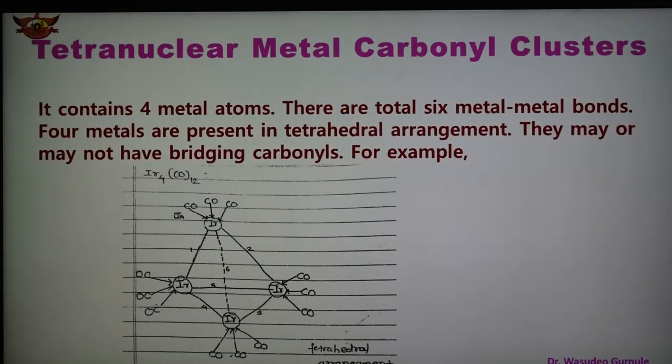And next is a tetranuclear metal carbonyl cluster. As we know, tetra means 4, and therefore it contains 4 metal atoms, and there are a total of 6 metal bonds. Because 4 metal atoms are present, they contain 6 metal bonds, and the 4 metals are present in a tetrahedral arrangement. And in this case, they may or may not have bridging carbonyls.